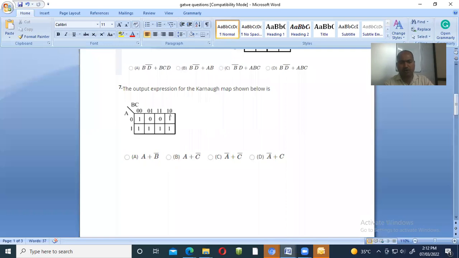You know about the row and column equations. For the row equation, the one is only here. For the column equation, 00, 01, 11, 10, this one appears all four times, so they cancel each other. Only one is remaining, which is nothing but A. If 0 is coming, in that case A bar has to be written. Now we have seen the BC. This is nothing but A plus, and now we need this one and this one.